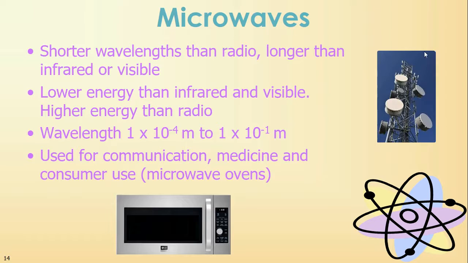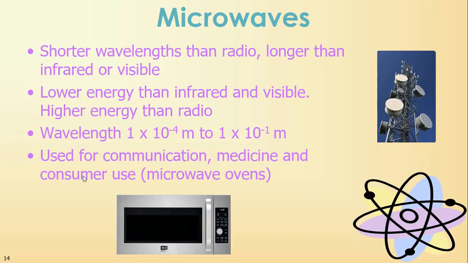Okay, next we have microwaves. If you ever see a tower that looks like little drums attached to it, those are microwaves. They're shorter wavelengths than radio, so they're getting a little more narrow, but they're longer than infrared and visible, which comes next. They have lower energy than infrared and visible, but higher energy than radio. So our wavelength got smaller, but our energy and frequency have increased. The wavelengths that are important are 1 times 10 to the minus 4 meters to 1 times 10 to the minus 1 meters, so 0.1 meters to 0.0001 meters. They're used in communication, in medicine, and to cook your food.